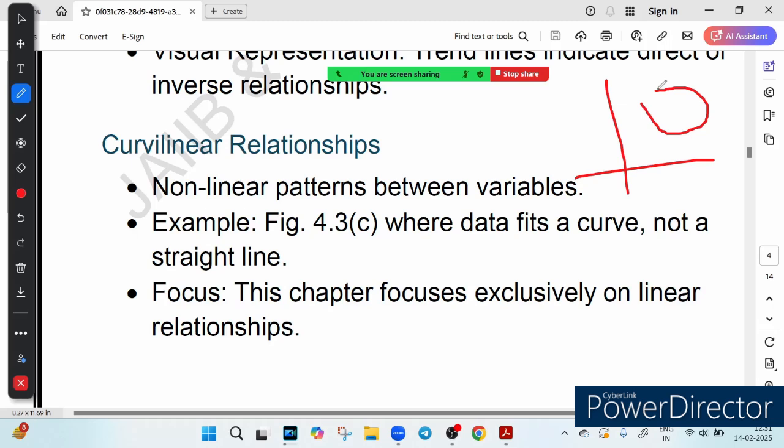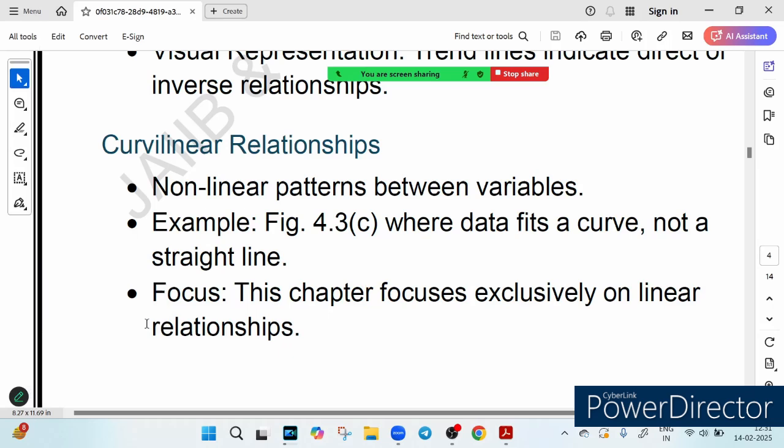In this figure, you can see easily that the data does not fit a straight line but follows a curve. So basically this chapter focuses exclusively on linear relationships. We are not going to look at curvilinear relationships. That is an exception, a limitation. We must keep in mind that in this particular chapter we are not dealing with curvilinear relationships, right? We will leave curved ones for later. I hope this is clear.